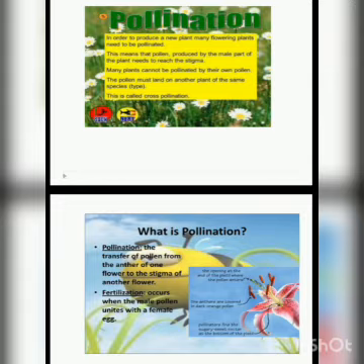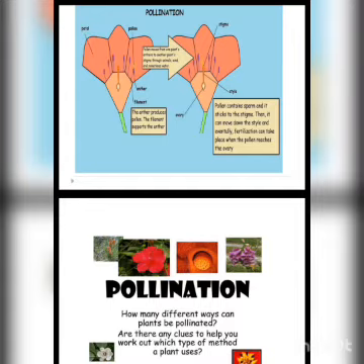Now, in how many different ways can a plant be pollinated? Do you have any clues to help you work out which type of method a plant uses? In the simple sense, what are the agents of pollination? What do you mean by the term agent? An agent is that which is responsible for the transfer of pollen grains from one flower to another flower. These are also known as pollinators.